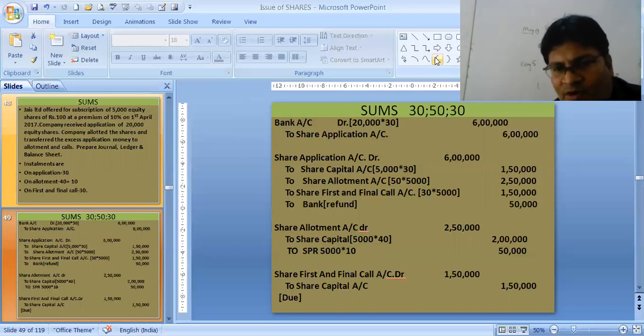You notice that we have already received the allotment money and the first and final call money along with the application only. We just have to transfer this excess money to the capital and premium. Share allotment to share capital and to SPR, 5,000 into 40 and 5,000 into 10 to SPR, 2,50,000 transferred like that. First and final call we are transferring 1,50,000 to share capital 1,50,000. So we have already transferred.